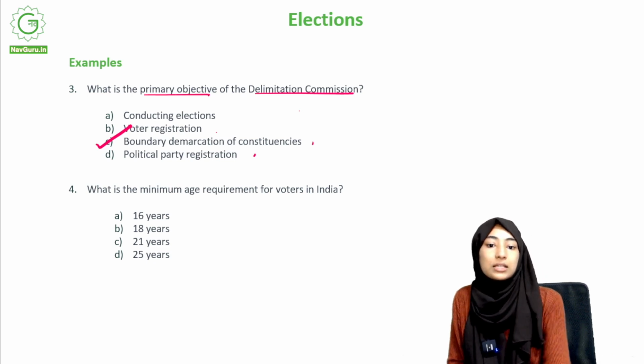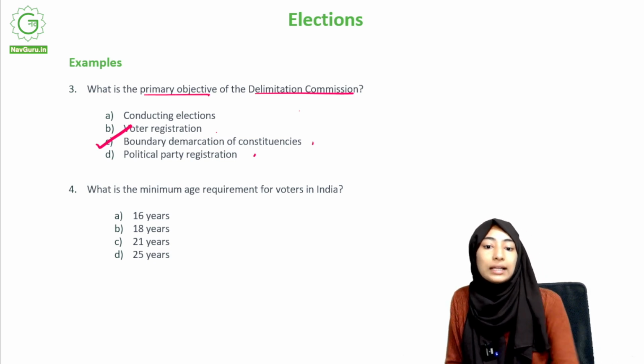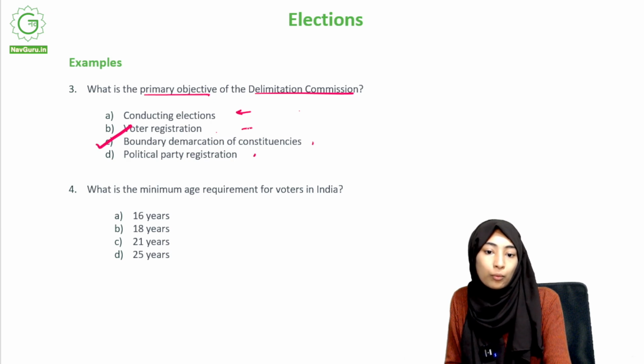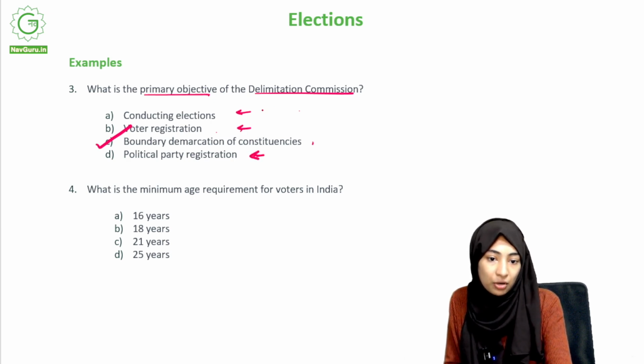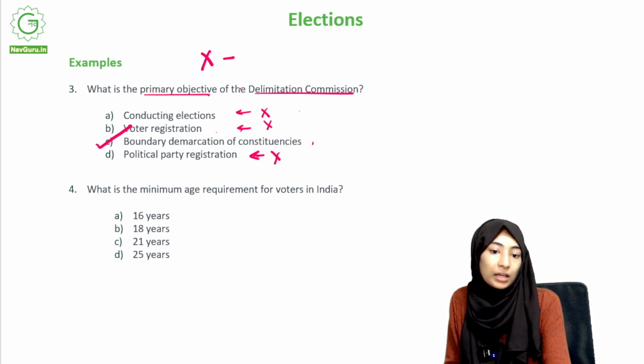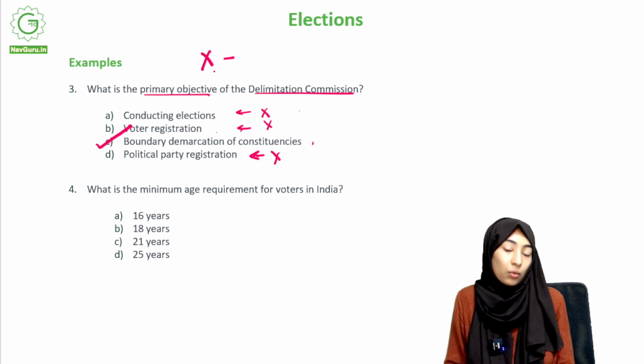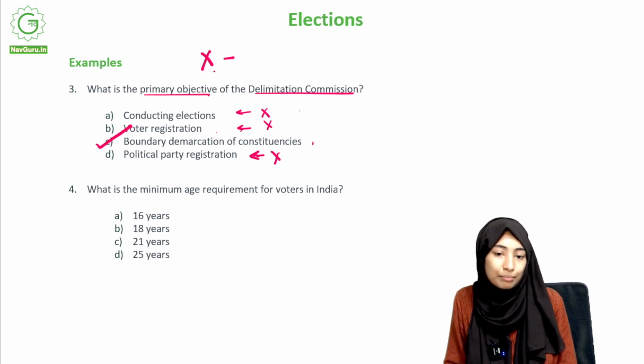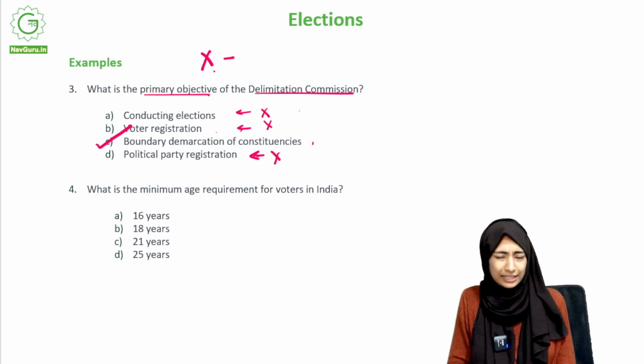So what about these? Conducting elections, voter registration, political party registration. All of these come under the objective of X. If that's the answer, what is X? What does this come under? It's pretty simple now. I'll just give you some time.